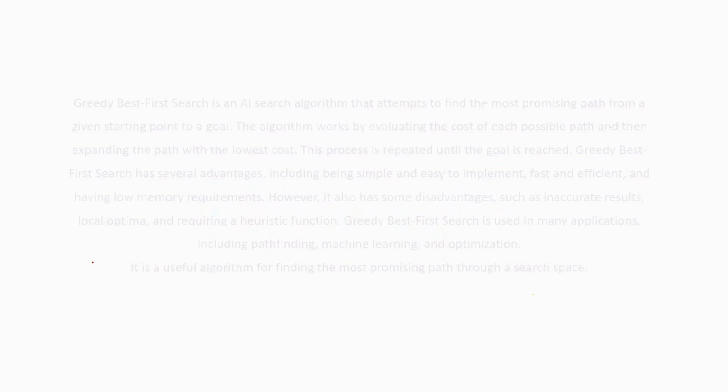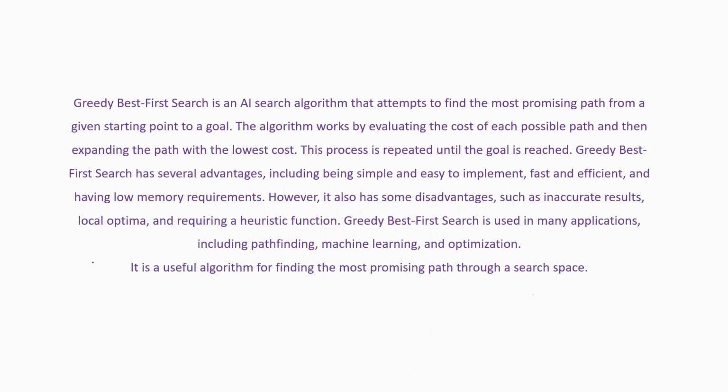So, overall conclusion here. Greedy best-first search is an AI search algorithm that attempts to find the most promising path from a given starting point to a goal. This algorithm works by evaluating the cost of each possible path and expanding the path with the lowest cost. This process is repeated until the goal is reached. Greedy BFS has several advantages, including being simple and easy to implement, fast and efficient, and having a low memory requirement. However, it also has some disadvantages, such as inaccurate results, local optima, and requiring a heuristic function.